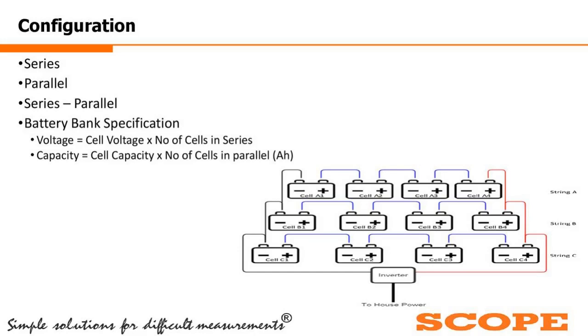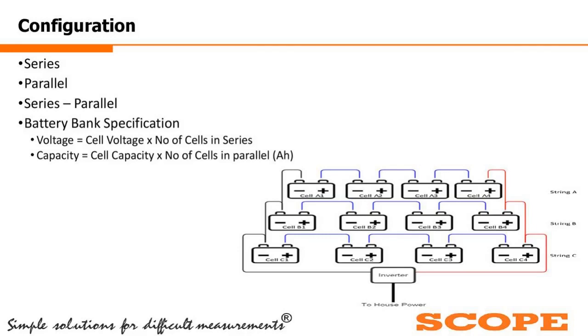Now, if we are talking about the battery bank specification, the 2 important parameters are the battery bank voltage and the battery bank capacity. The battery bank voltage is the cell voltage times the number of cells connected in series in the battery bank. That is how we get the battery bank voltage.